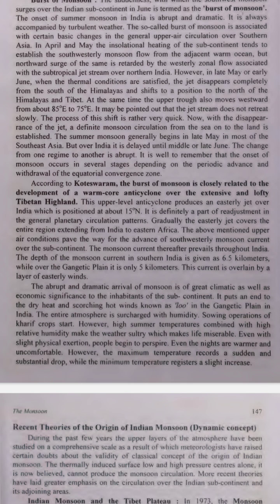Example: imagine it's been hot and dry for many weeks. Then, all of a sudden, the sky turns dark. Strong winds blow, and it starts raining really hard. This is what happens during the burst of the monsoon. How does this burst happen?